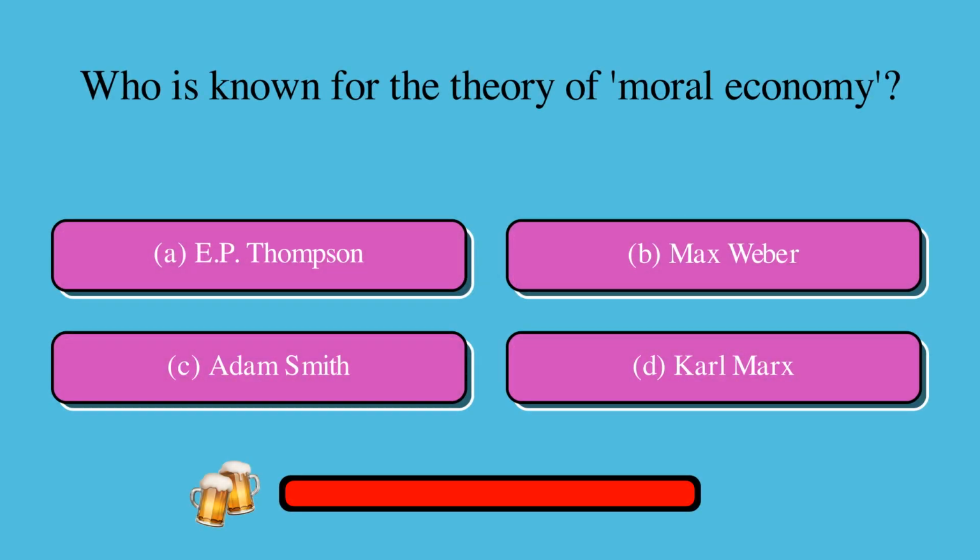Who is known for the theory of moral economy? Is it A. E.P. Thompson, B. Max Weber, C. Adam Smith, or D. Karl Marx? The correct answer is A. E.P. Thompson.